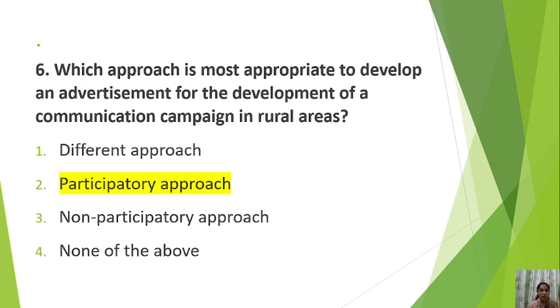Here the question is asking how we can develop an advertisement campaign for a rural area. Whenever you want to do something in a rural area, there should be participation of all the people residing there. In rural government also, I mean the third tier of government, that is PRIs, we talk about decentralization and participation of all people. Okay, so the correct answer is participatory approach.